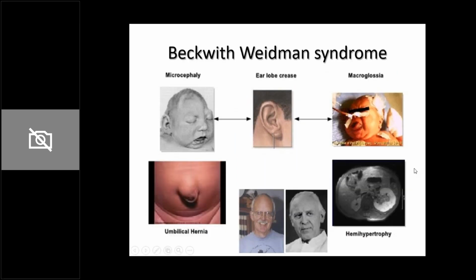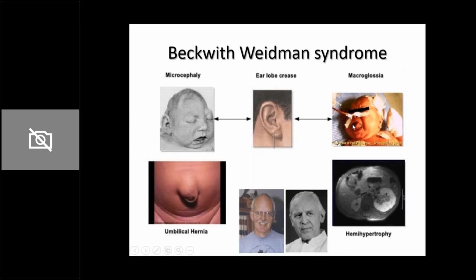Then you have the Beckwith-Wiedemann syndrome. तो इसमें hemihypertrophy हो जाता है, ठीक है? Named after these two scientists, Beckwith and Wiedemann. इसमें क्या होता है? Hemihypertrophy होगा. तो आप ये वाली CT scan image देखो, इसका जो left side है, again it's a cross sectional view. ये वाली किडनी देखो कितनी छोटी है और ये कितनी बड़ी है, ठीक है? So the left side has completely hemihypertrophy. ये पूरा area ही अलग लग रहा है ना?